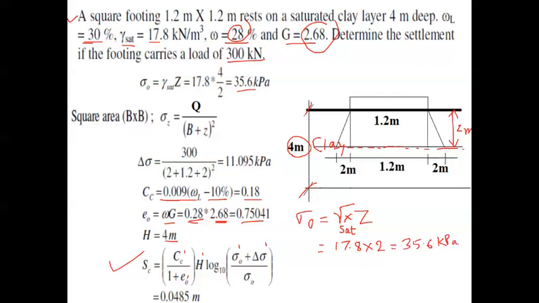Now the last thing we need to do is calculate the value of delta sigma.